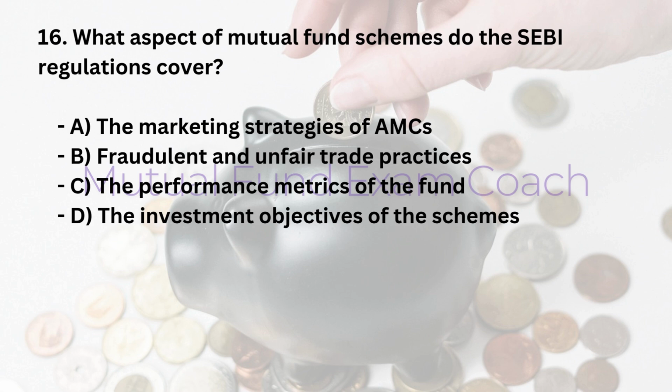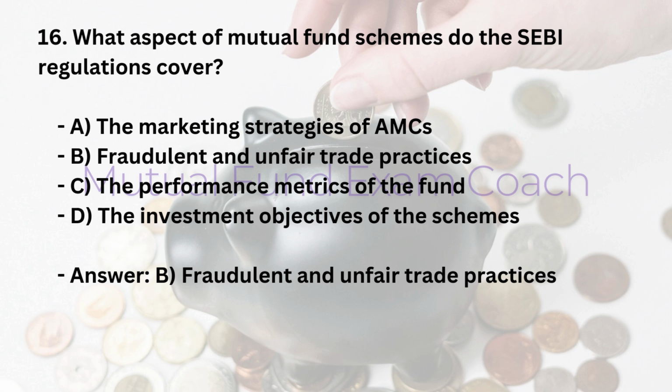16. What aspect of mutual fund schemes do the SEBI regulations cover? A. The marketing strategies of AMCs. B. Fraudulent and unfair trade practices. C. The performance metrics of the fund. D. The investment objectives of the schemes. Answer: B. Fraudulent and unfair trade practices.